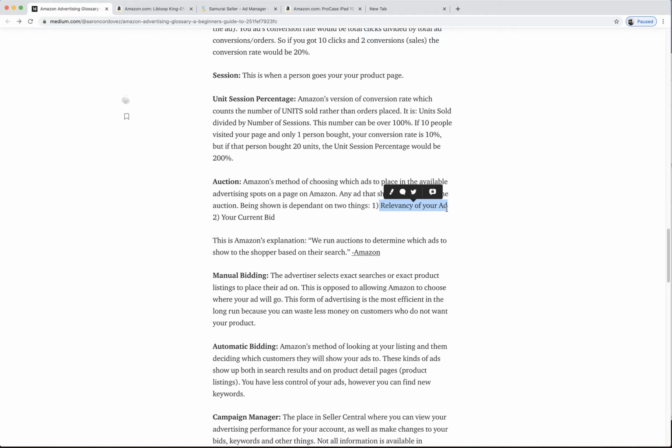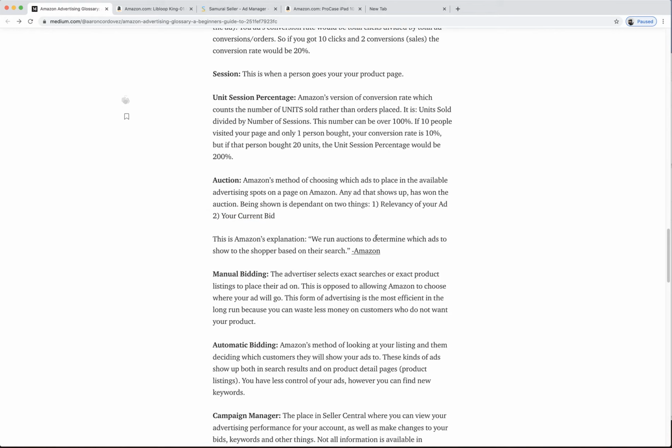because they're not even going to try to show me up. If I'm bidding for Britney Spears, for example, and I'm selling a banana slicer, they're not even going to put me up there because I haven't told them I have a Britney Spears banana slicer or Britney Spears whatever, okay? So it has to be relevant. So it's click-through rate, conversion rate, and obviously, for sure, does it match what the customer is looking for, okay? And then your current bid. Between those 2 things, they pick. And they say, we run auctions to determine which ads to show the shopper based on their search. Boom.